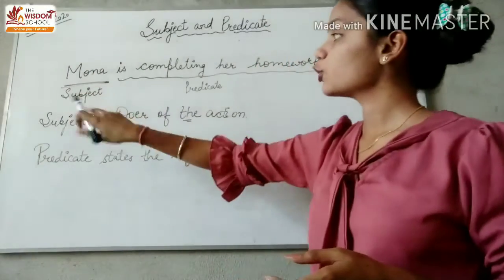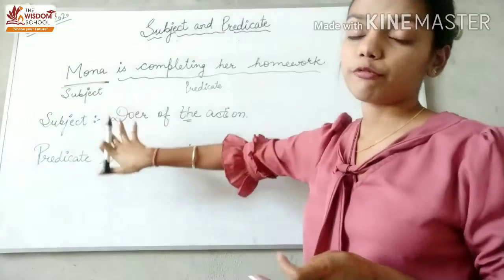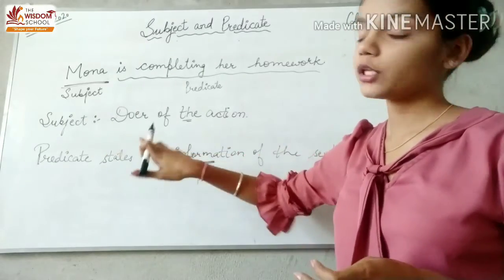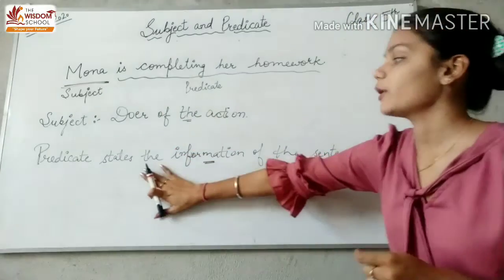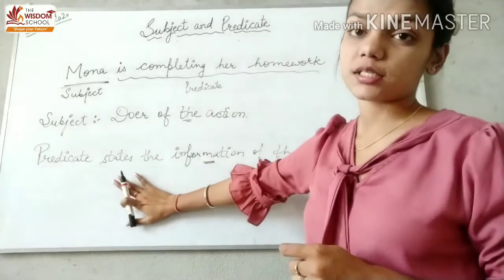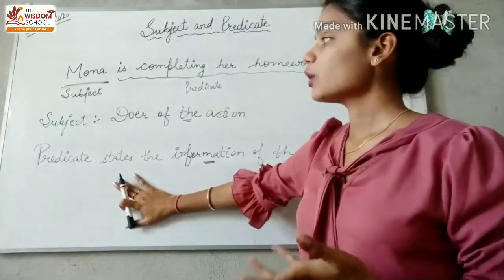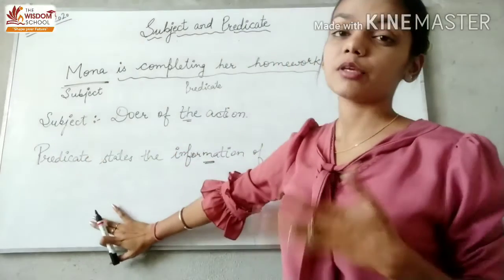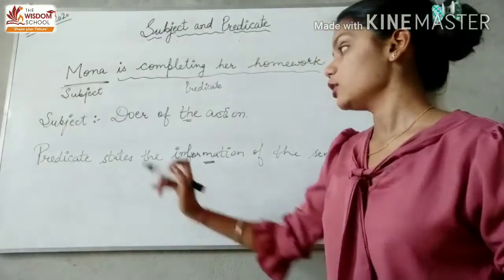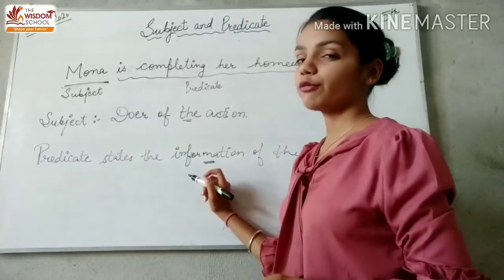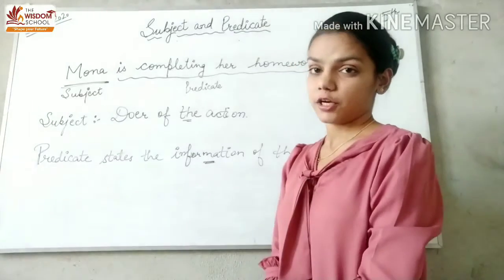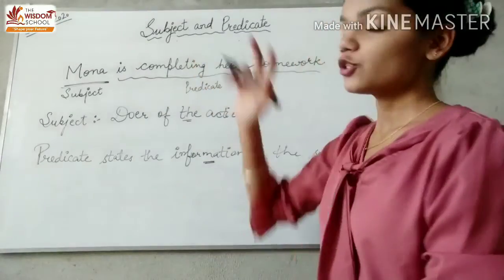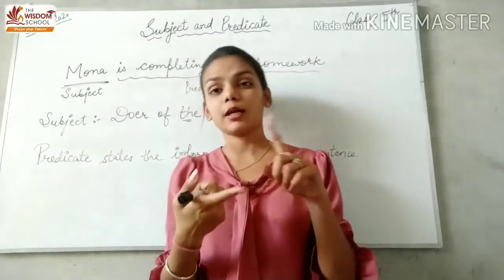Subject is the doer of the action. Who is performing the action, who is doing the work, is subject, and predicate states the information. It states what we are saying about the subject. Subject के बारे में हम क्या बात कर रहे हैं is predicate. So predicate states the information regarding the subject. Okay. Sentence two parts में divide होता है, subject and predicate.